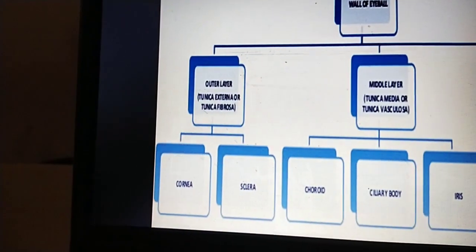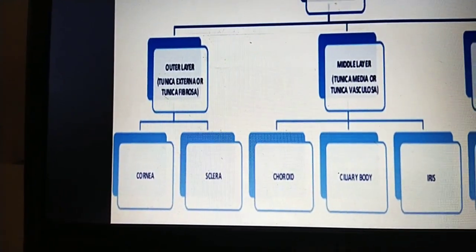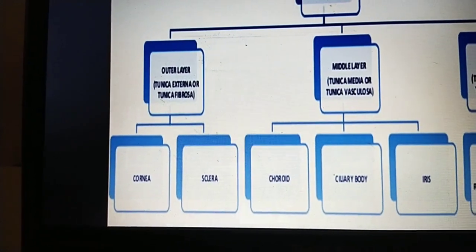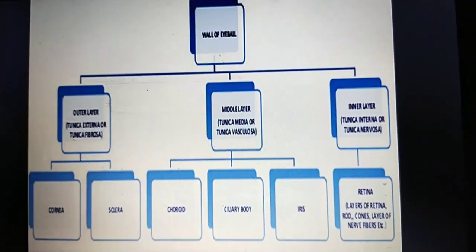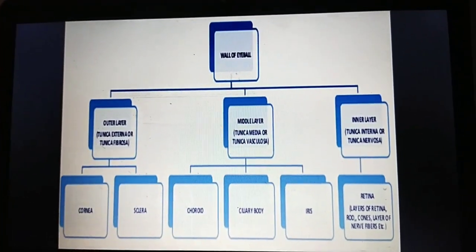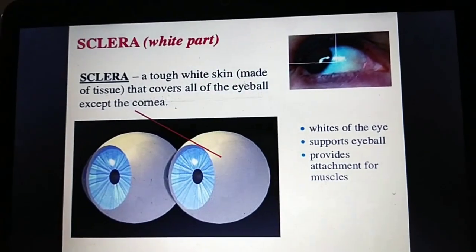The outer layer is mainly divided into cornea and sclera. The middle layer is divided into choroid, ciliary body and iris. And the inner is the retina. Like that we can divide the eyeball. Then we can go for the sclera.